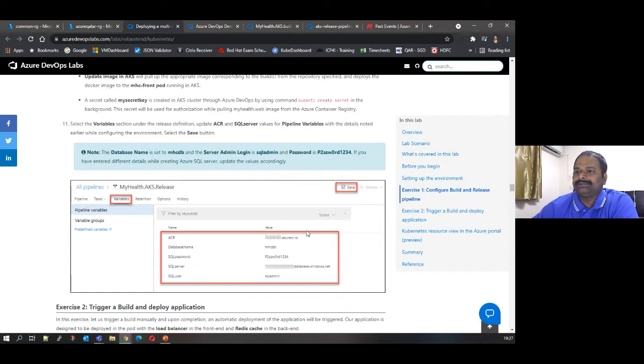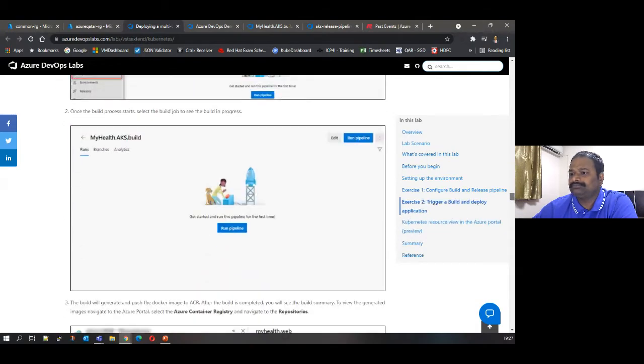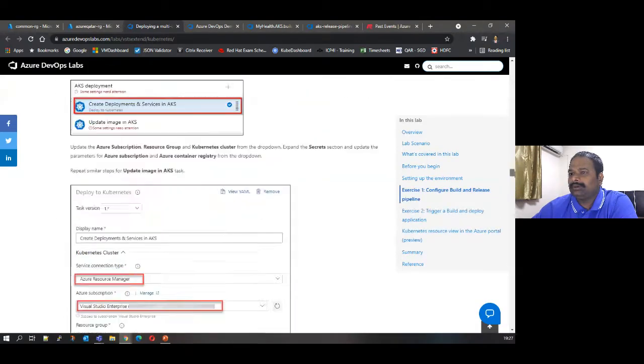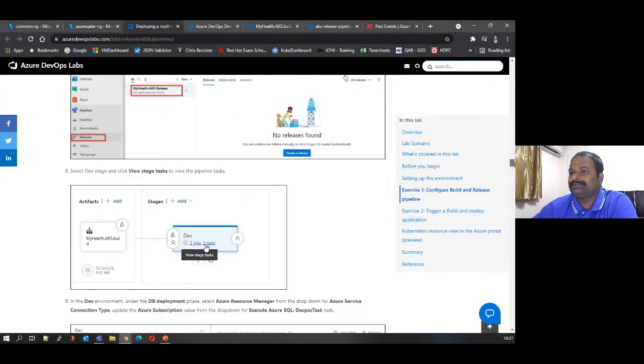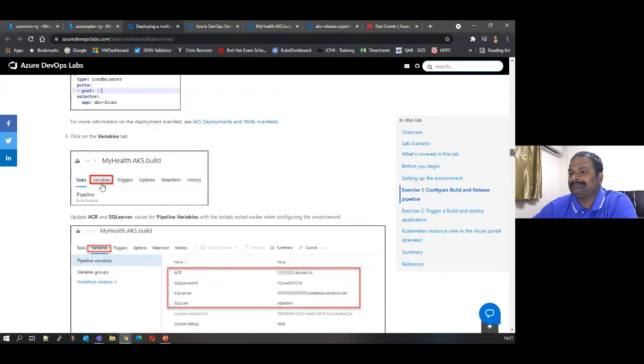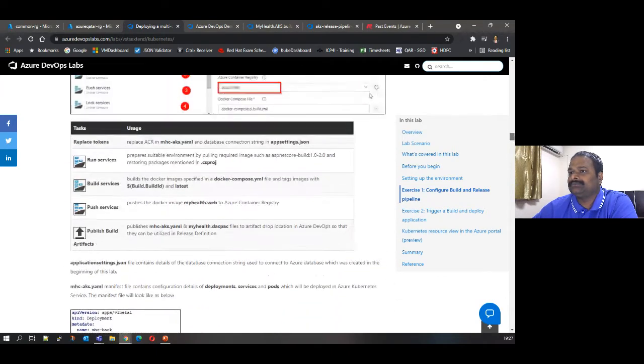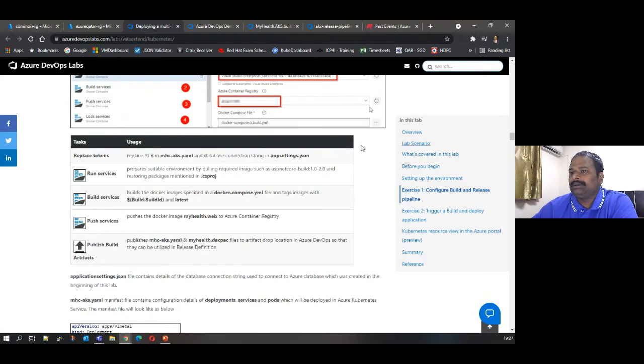If you see the variables, this is the database name and then the login password that need to be given in the variables. You see this is the screen I've shown you there. Here you need to give that. Where is the replace? Yeah, this is the replace.